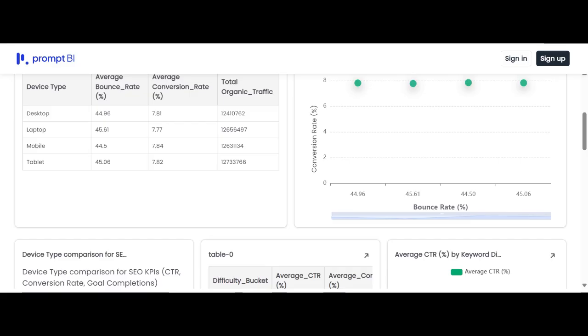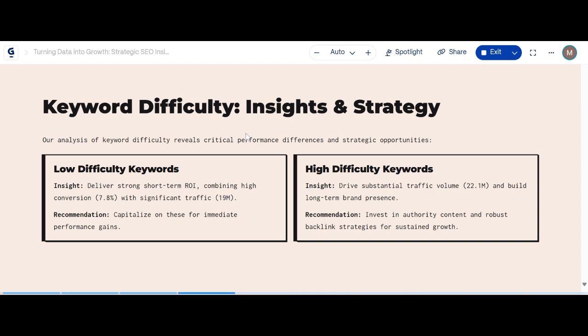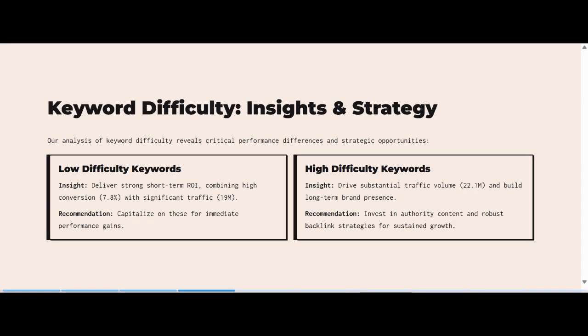Now, the next one we will look at is keyword difficulty and the insights and strategy from this. Our analysis of keyword difficulty reveals critical performance differences and strategic opportunities. Looking at the low keyword difficulty insights, they deliver strong short-term ROI, combining high conversions at 7.8 with significant traffic at 19 million. The recommendation from this is that we should capitalize on this for immediate performance gains.